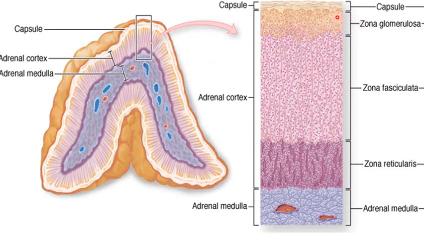Just beneath the capsule of the adrenal gland is the zona glomerulosa, in which the cells are arranged in curved or arched columns resembling glomeruli, and that's why it is known as zona glomerulosa. This is 15% of the volume of the adrenal cortex.